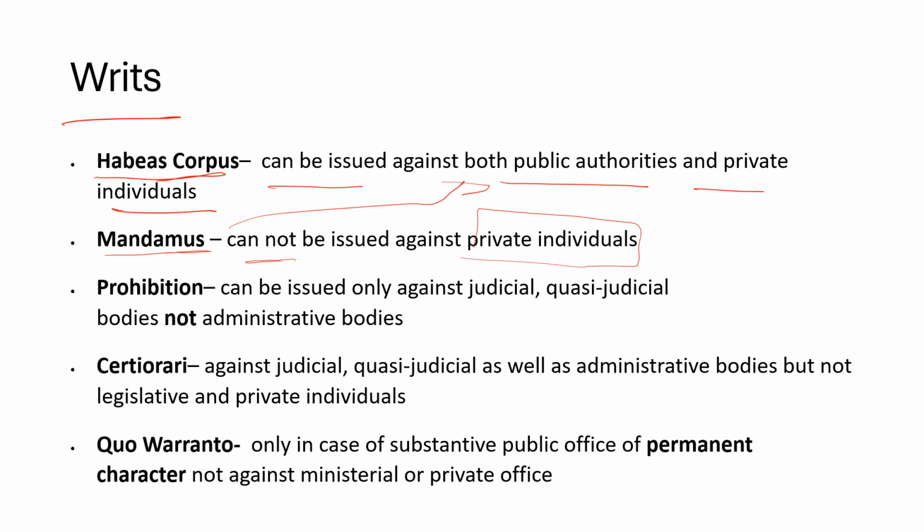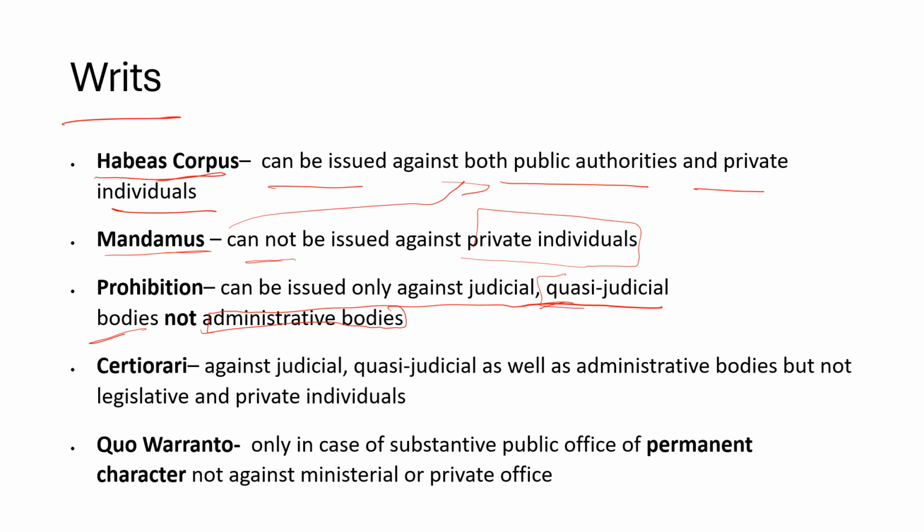Prohibition, right? This is used in the judicial process only against judicial and quasi-judicial bodies, okay, and not administrative bodies. So also keep clarity on what are judicial bodies and quasi-judicial bodies.